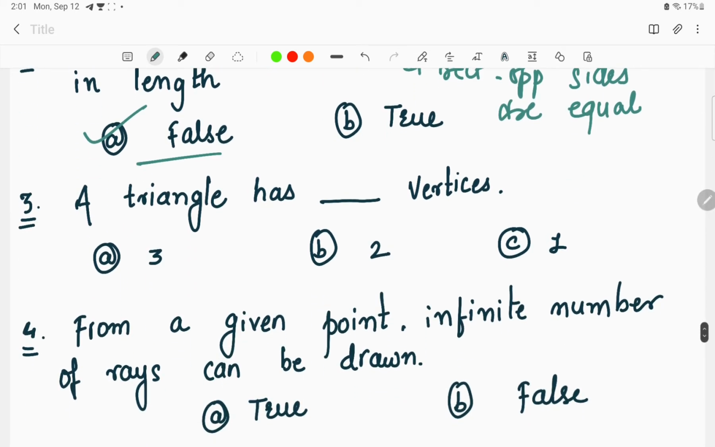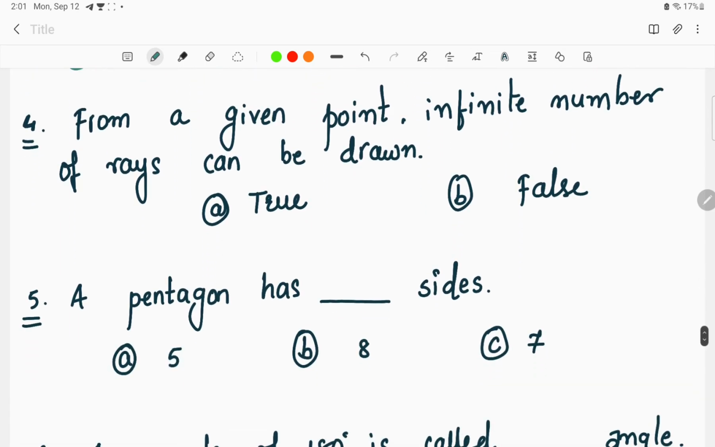Okay, moving on to the next question. A triangle has how many vertices? As I told you, a triangle has 3 vertices. So directly option A will be the right one. They have three vertices. Okay, these are the three vertices of the triangle. Now, from a given point, an infinite number of rays can be drawn. From a particular point, as I've told you, a point is nothing but, diagrammatically, a dot, right?